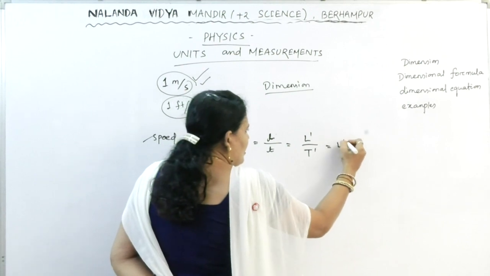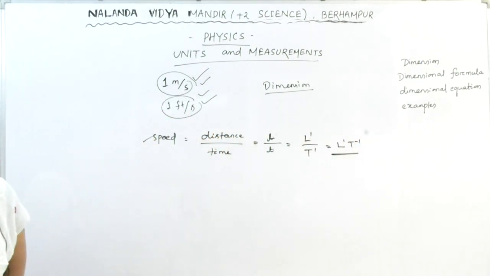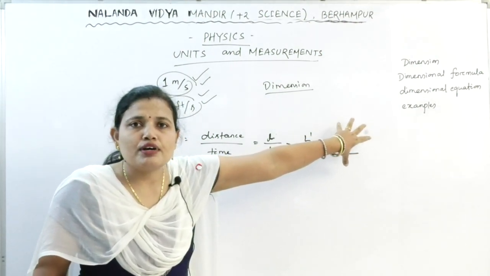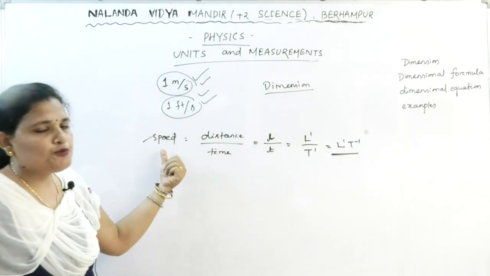So it is L1 T minus 1. So that comes out as the dimension of the speed. If I can find out this formula, then I can write out the dimension of the speed.